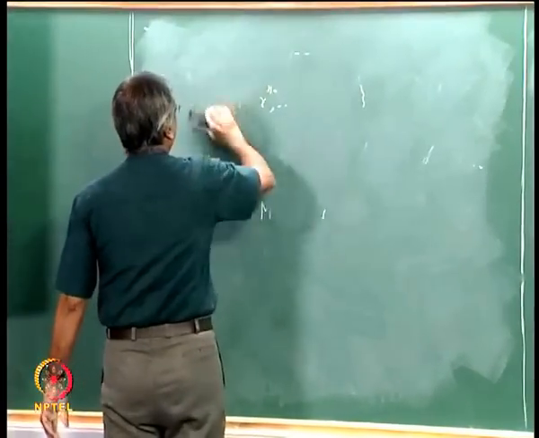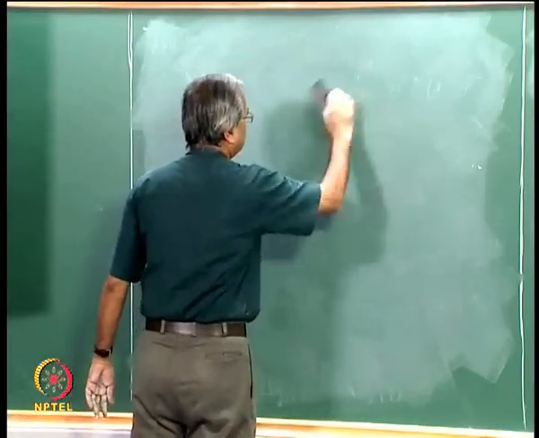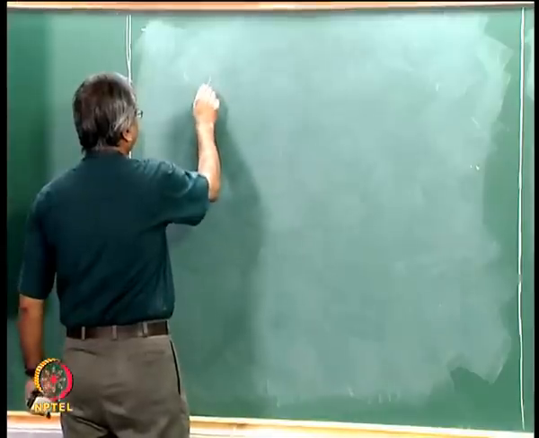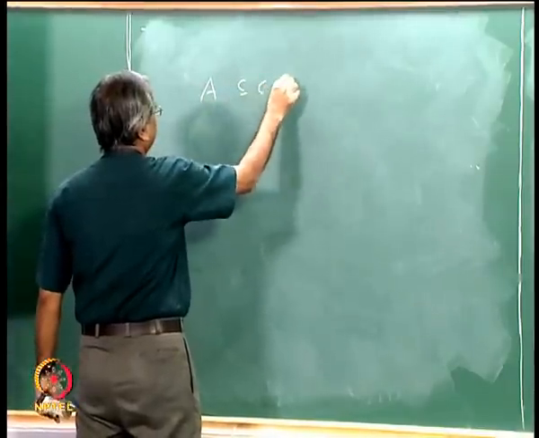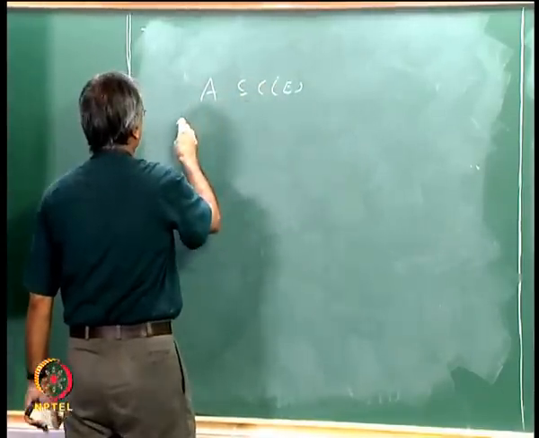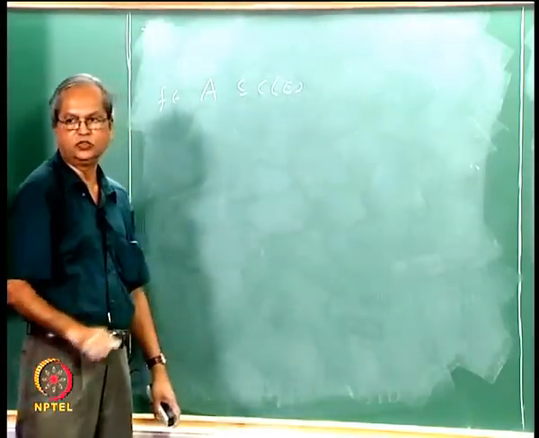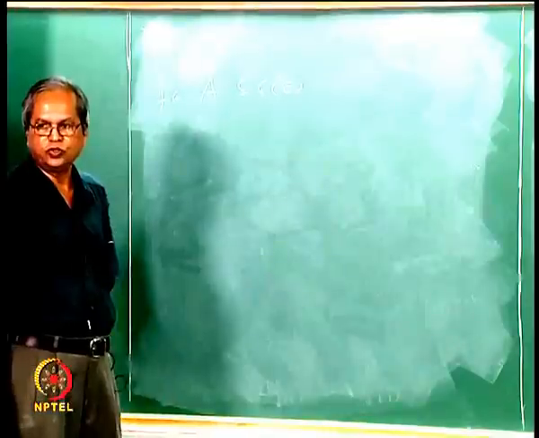Remember, this A is a subset of C(E). If you take any f in A, then that is a continuous function in C(E). Since E is a compact metric space, it is also uniformly continuous.